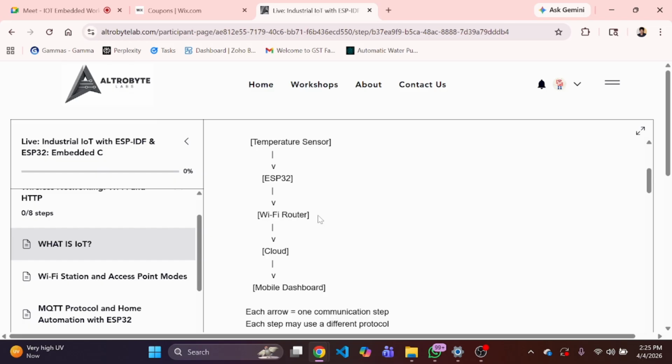And to handle the data, commands, or storage, there should be a cloud, and to represent the data there should be an application for visualization of the shared data.